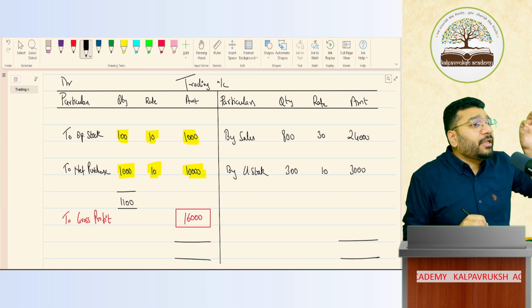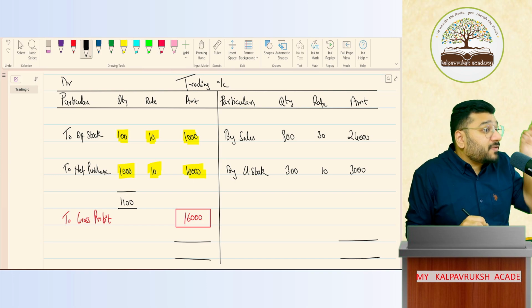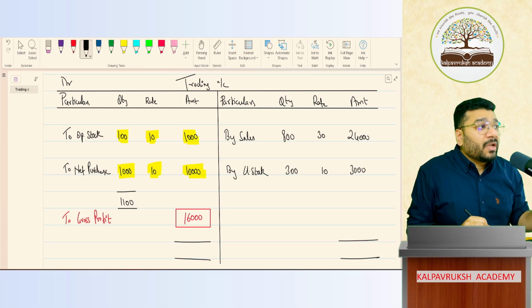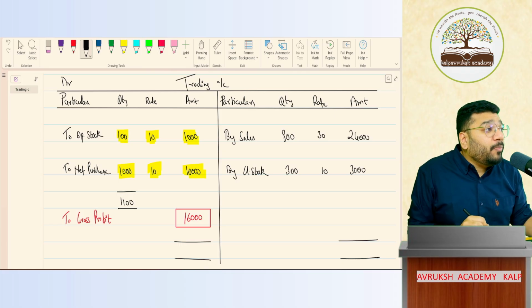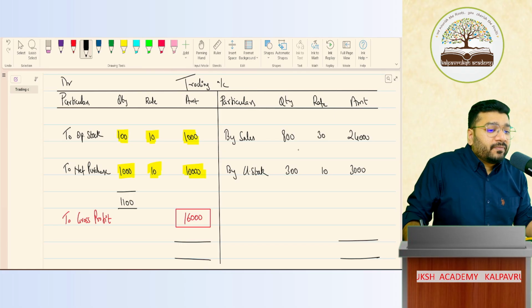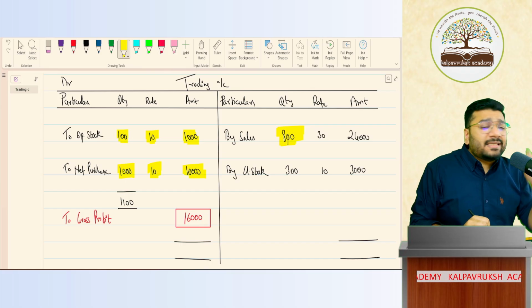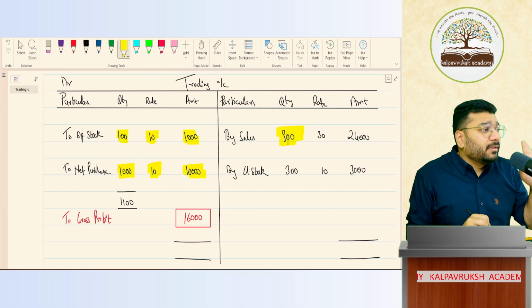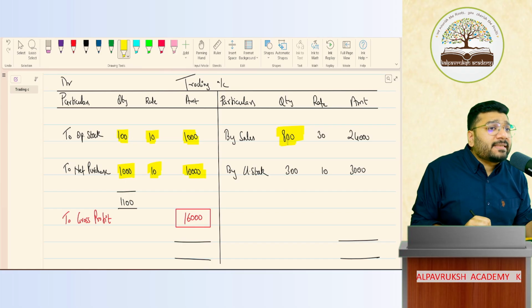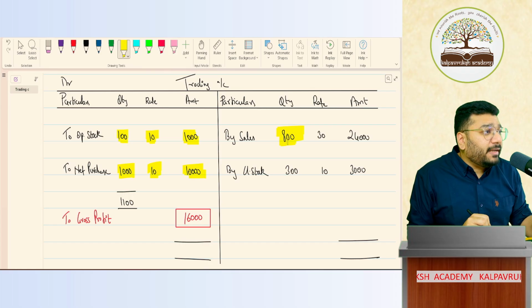1100 is the total quantity of chocolates available for sale throughout the year. Out of this 1100 chocolates, how many chocolates have you sold? 800 chocolates have been sold. What is the selling price per chocolate? 30 rupees. So what is my total sale price? 24,000 rupees.